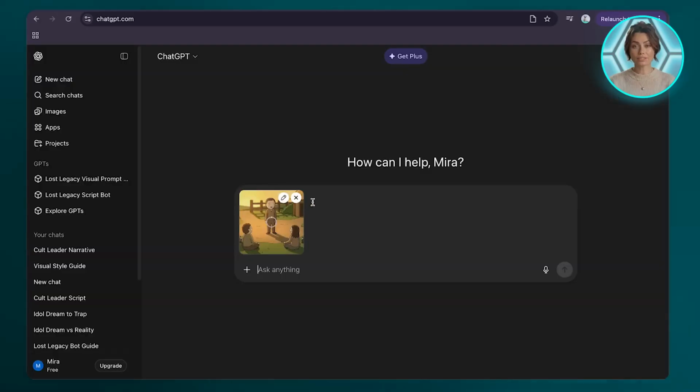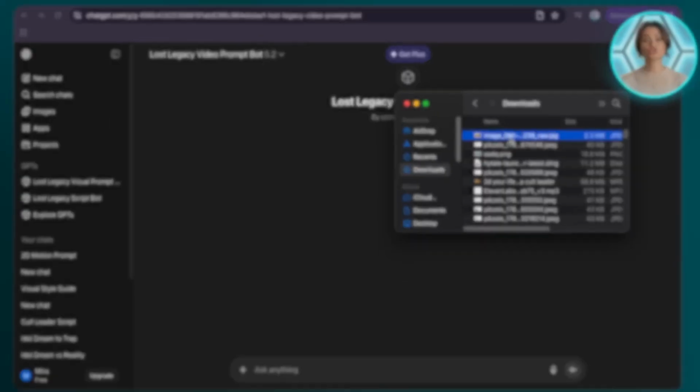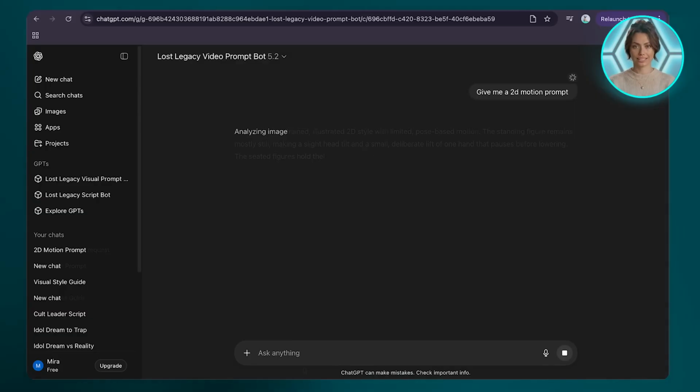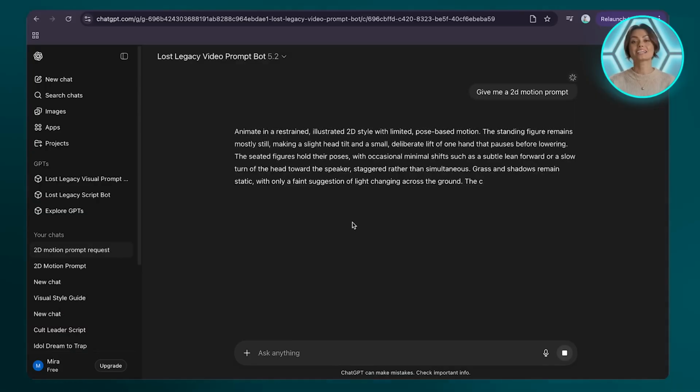To get the video prompts, what I usually do is paste the generated image into ChatGPT and ask it for a restrained 2D motion prompt that matches this style. The goal here isn't to animate everything, it's to animate just enough. And if you don't want to do this part manually, I already made a video bot for you. You can just drag in your generated image, ask for a 2D motion prompt, and it will generate something that fits this exact hand-drawn style.